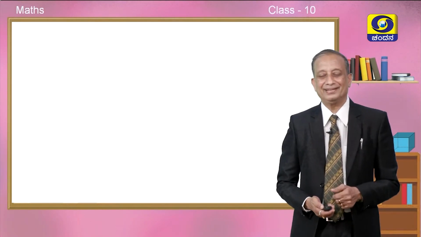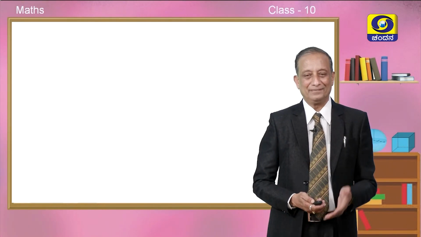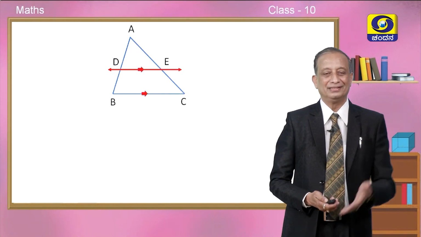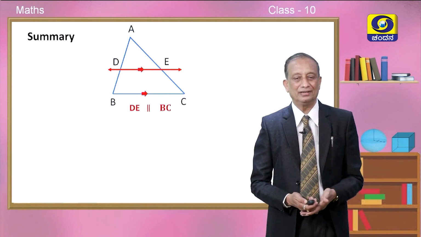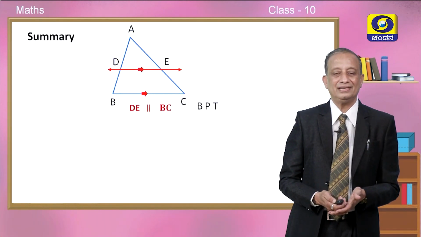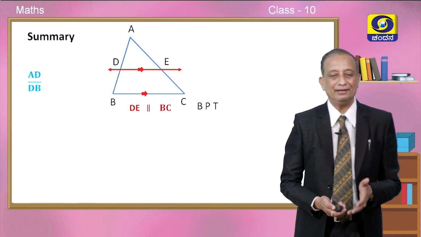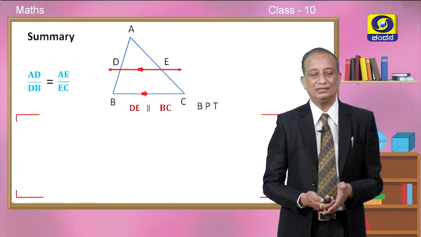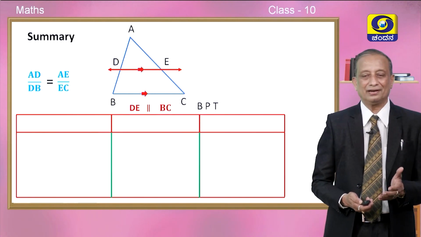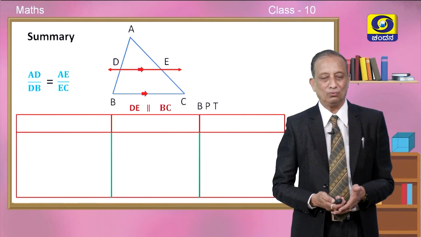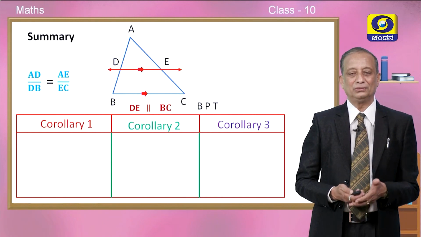Children, shall we summarize all the 3 corollaries in the form of a tabular column? Here we go, we have the same figure. So, look at the figure. See, DE is parallel to BC because of our BPT. In such a case, we know AD by DB is exactly equal to AE by EC. So, here are 3 corollaries, corollary number 1, corollary number 2, corollary number 3.